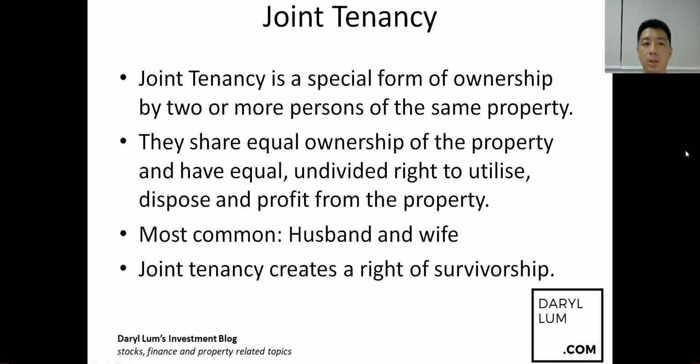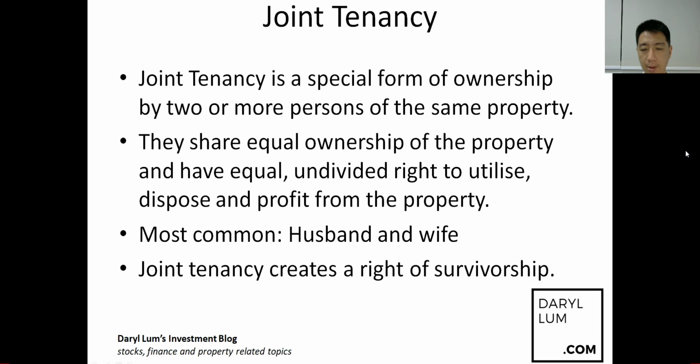There's no percentage. You cannot say that they each own 50%. It's not like that. They are seen as one entity. So if let's say there are three individuals who purchase this property as joint tenants, technically a lot of people say it's one-third, but it's not one-third, because joint tenants are treated as one. They are treated as the same owner.